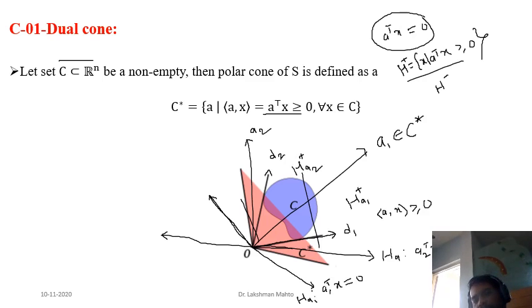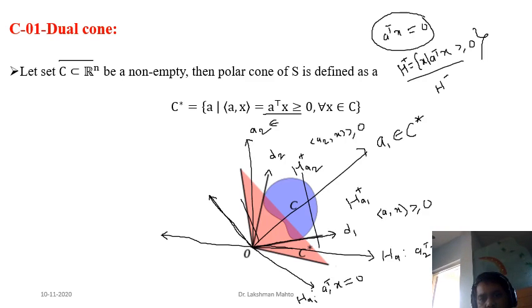If you take any element from C and do a dot product with A2, then again we observe that the dot product is non-negative, greater than or equal to 0. Very fine. That means A2 is again in the dual cone of the given set C.